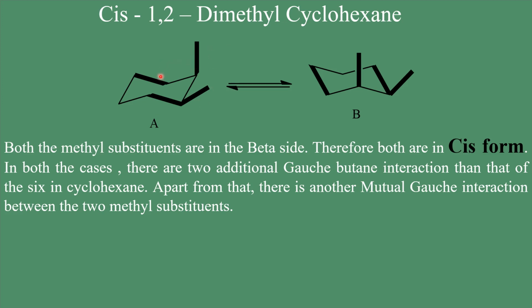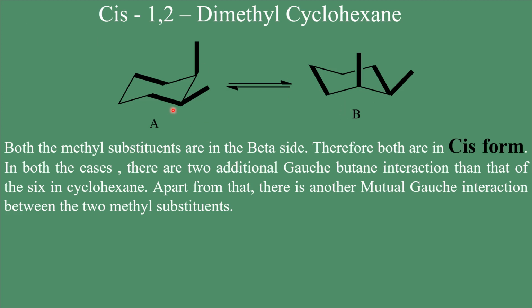And if this conformer undergoes ring flipping, this axial bond will move to equatorial and this equatorial will occupy the axial site. So these two are interconvertible structures. These two are the conformers.